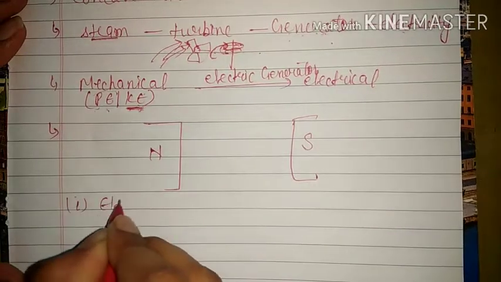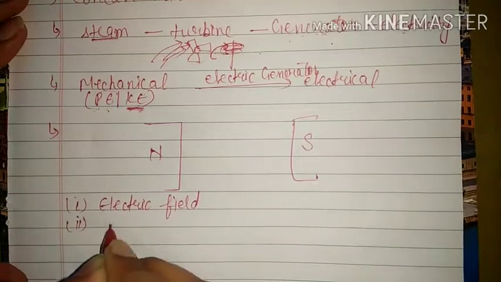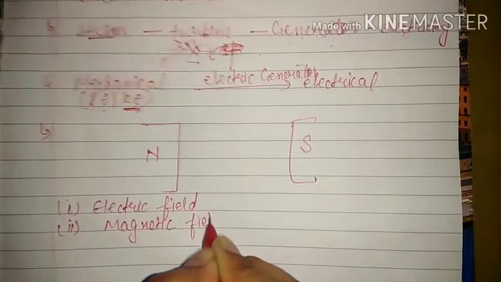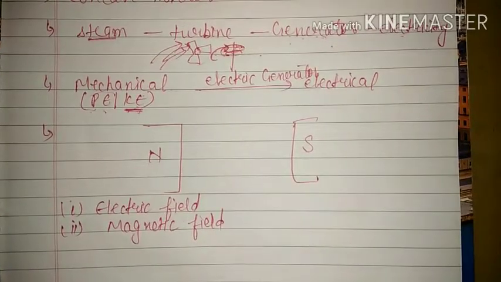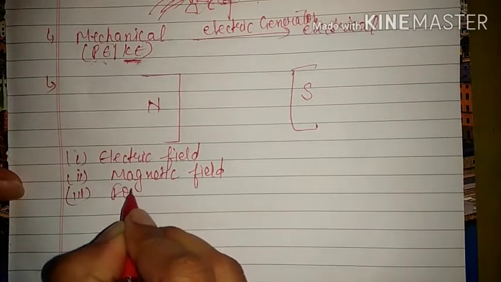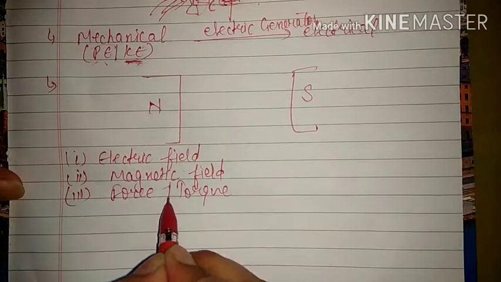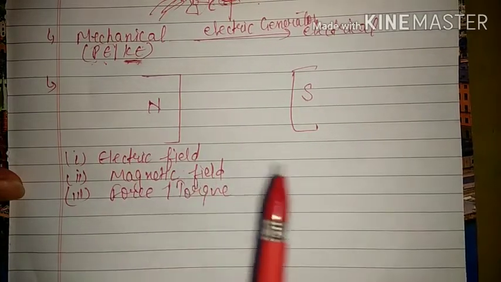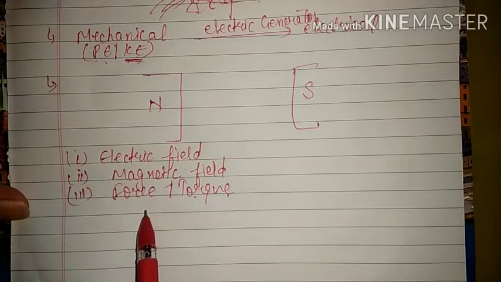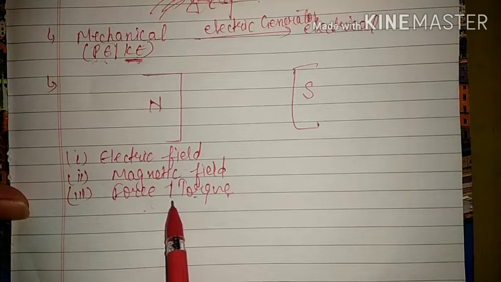First is electric field, that means electricity, and second one is magnetic field, that means magnets, and third one is force or torque. Actually, torque means when the force is applied and the object is doing rotational motion, that is known as torque. Okay, so there are three things. If any two of these are available, then we can produce the third one.